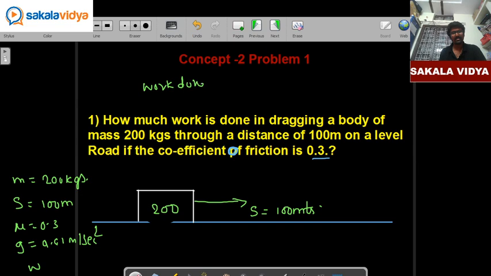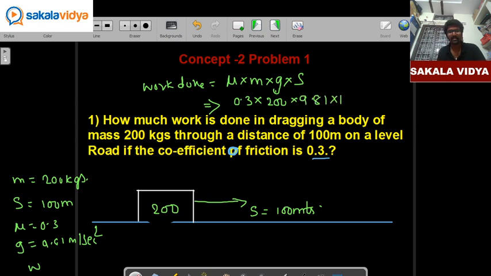Work done is equal to mu into m into g into s, which means mu is nothing but 0.3, that is coefficient of friction, into mass of the body, that is 200, g is nothing but acceleration due to gravity, that is 9.81, s is nothing but displacement made by the body. So work done will be product of 0.3 into 200 into 9.81 into 100.